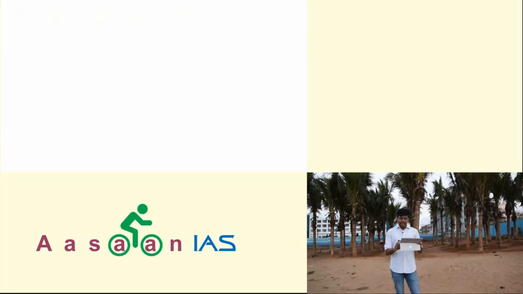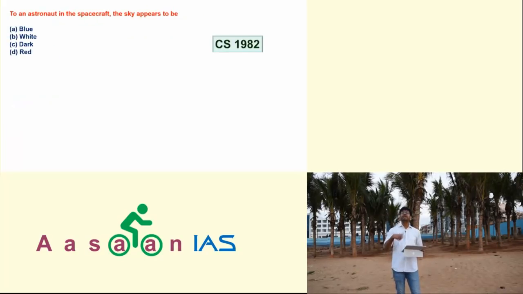Now take another question asked in 1982. To an astronaut in the spacecraft, the sky appears to be. Same question as it is, copy and paste. Look at the options: blue, white, dark, red. Instead of black, he gave dark. Same question. So 1982, the answer here also is C.